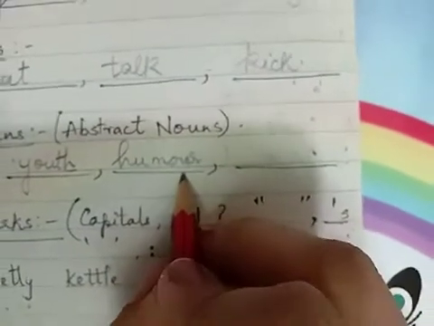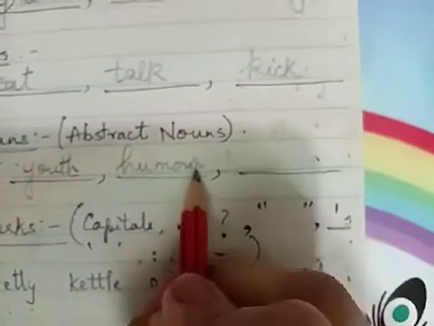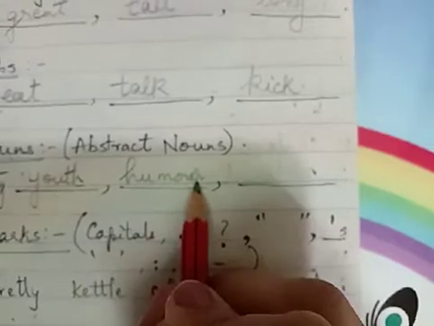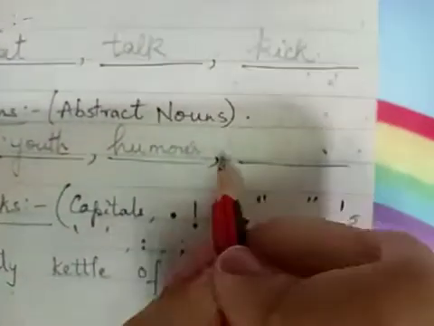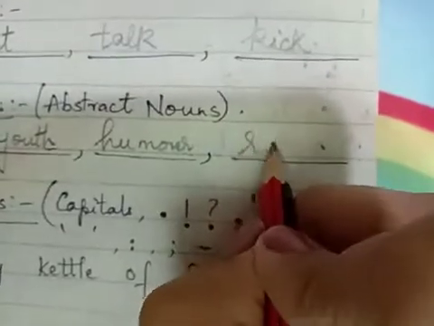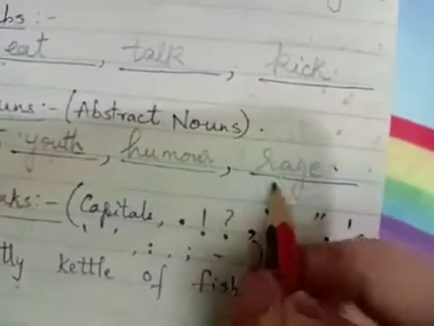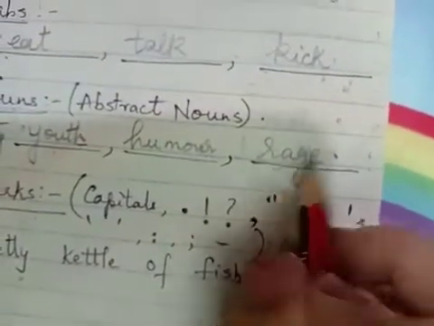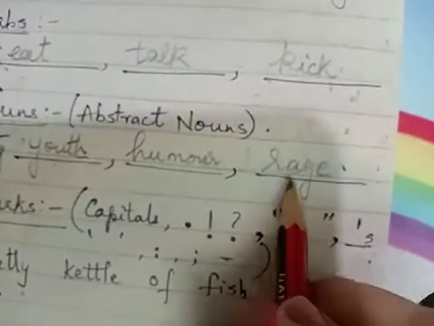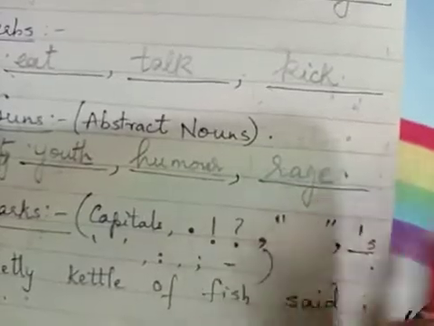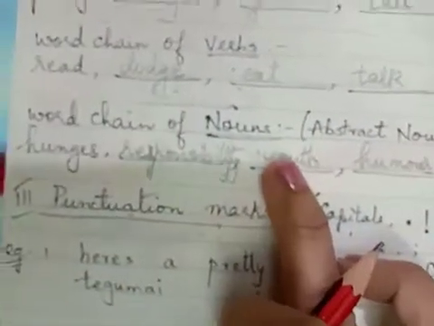Okay, humor is something we cannot see. When a person has the quality of being very funny, he's called humorous. So humor becomes an abstract noun ending with an R. So we write rage. Rage means when you are angry, you call it rage, but you cannot see it. So anger or rage, okay, one and the same thing. Since it is ending with an R, we write rage. So this becomes your word chain of nouns.